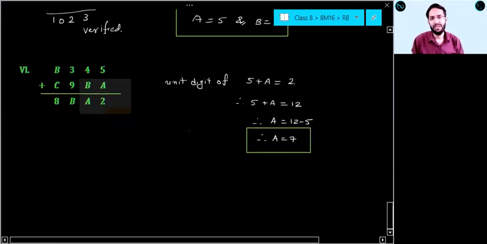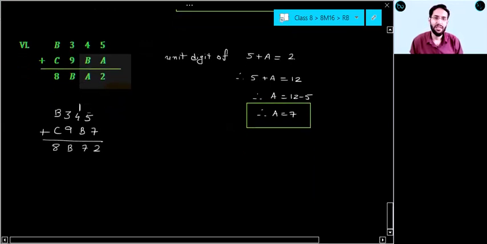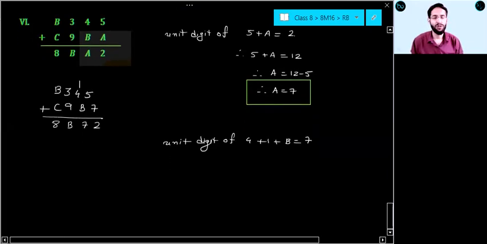Now, if I put a equal to 7 here, and a is 7, now check. 5 plus 7, 12, 1 will be carry. Again, 4 plus 1 plus b equal to 7. So here, unit digit of 4 plus 1 plus b equal to 7. Since 4 is smaller value, you can have two options: 4 plus 1 plus b equal to 7, or 4 plus 1 plus b equal to 17.